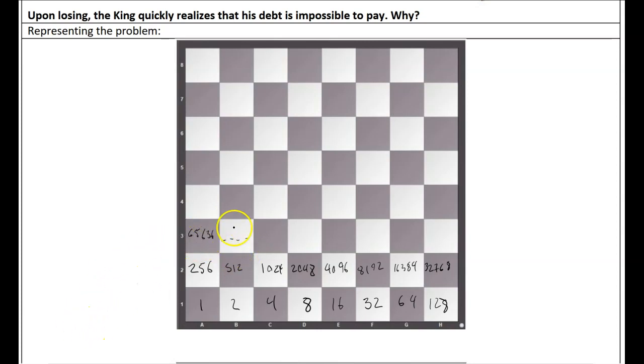So what we notice is even the numbers get unwieldy. I'm already at 65,000 and some change on my third row, and I still have 5 rows to go. By the way, feel free to stop writing these numbers down. You don't need to copy all of these down. Although powers of 2, if you are interested in studying computer science or anything to do with computers, you're going to start to see these numbers a lot.